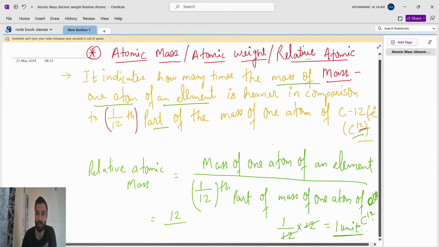So the mass of one carbon atom is 12, divided by this. We have to compare with this, right? Because this is the relative by which we are comparing. So this value, 1 by 12th part of the mass of one atom of carbon, is nothing but 1 unit. So 12 divided by 1 unit is 12 units. So this is the method by which we find the atomic mass. So don't write this one.